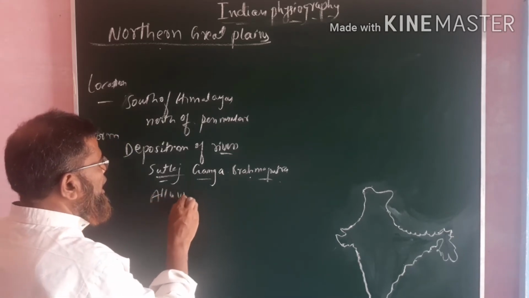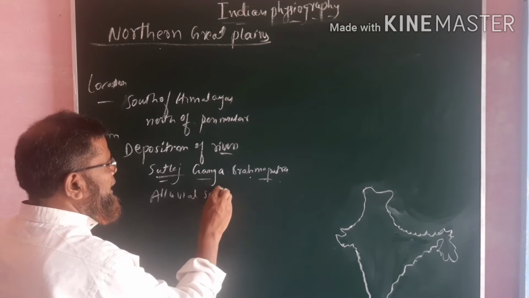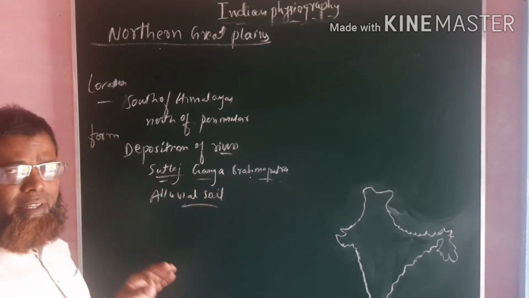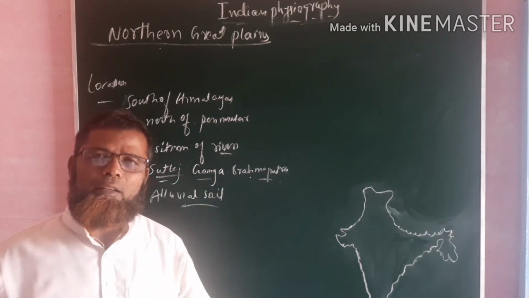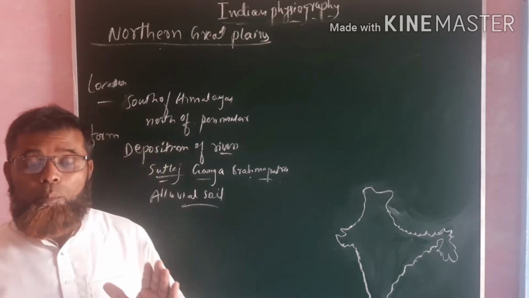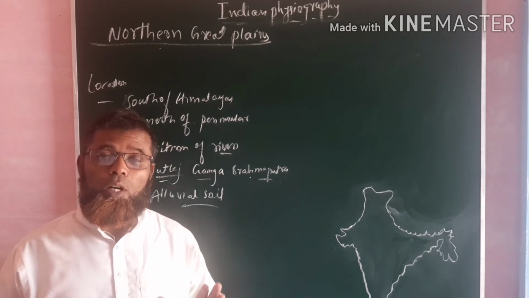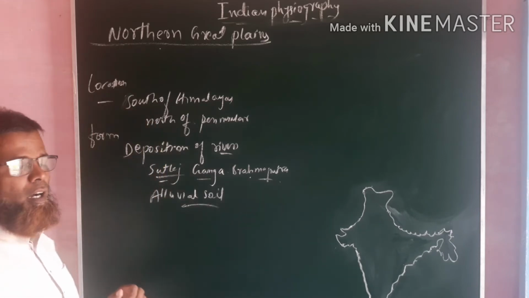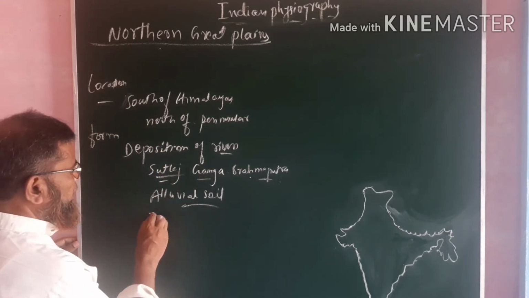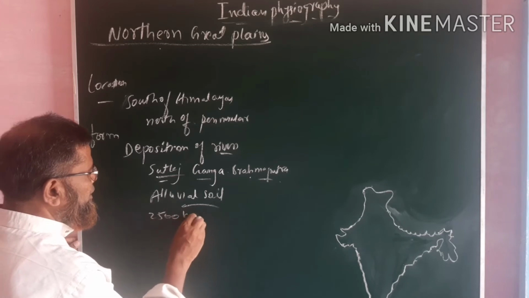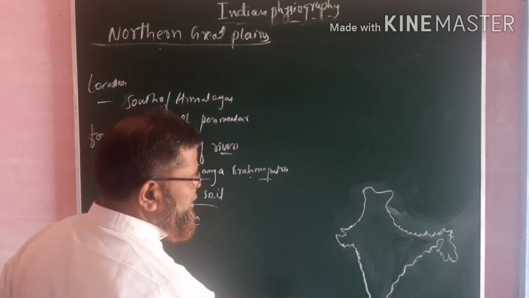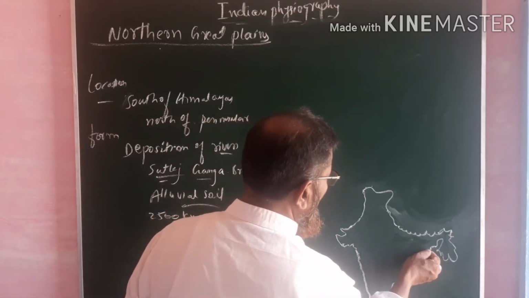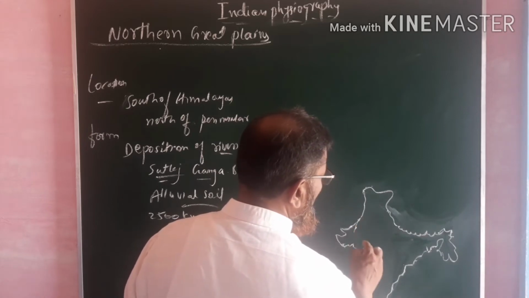It is the biggest alluvial tract of the world. It is an important character of this one, and it has a length of 2,500 kilometers, from the east to the west.